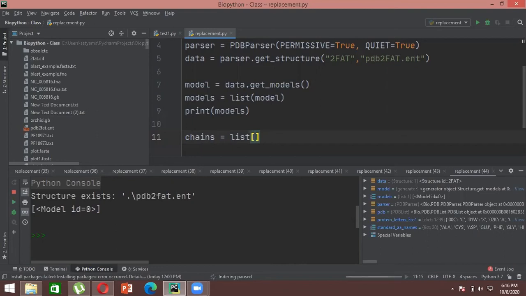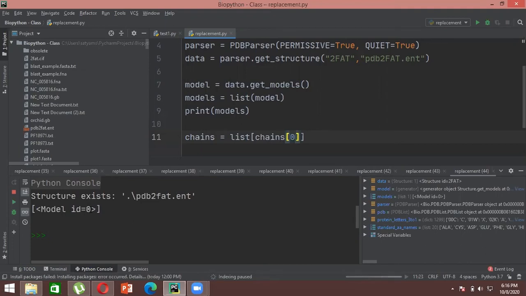In that model you have chains, in that chain you have residues, in that residues you have atoms, at the very minimum level, right? So I'll be calling chains first. I'll write list and then chains 0. What this chains 0 does is, for example, if your protein consisted of more than one structure, it would have given you model ID 0, model ID 1 and so on. That's why you have specified it as 0.